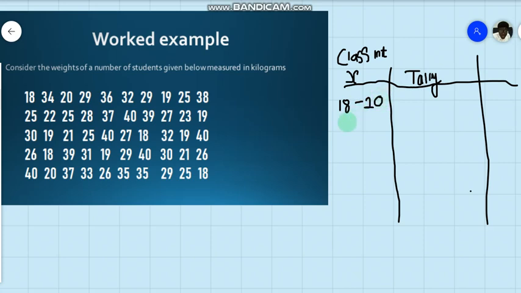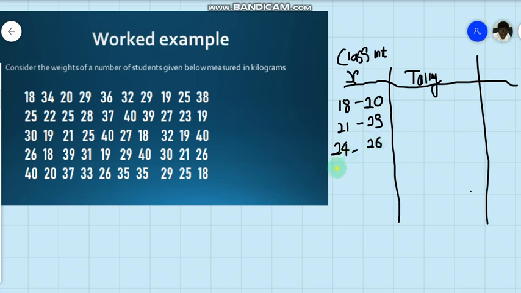Then followed by the next group of 3, which will be 21 to 23. That's 21, 22 and 23. Then I go to 24, 25, 26, that's 24 to 26. So this sort of grouping is known as using class intervals.